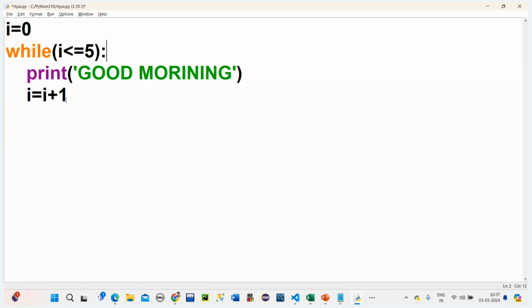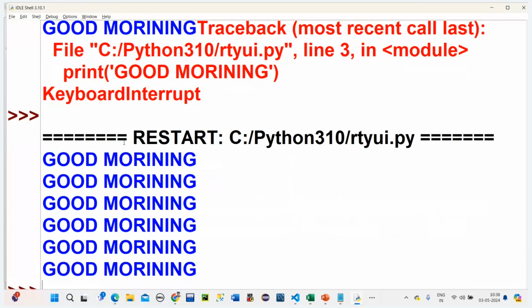Again it will print. So like this, it keeps on printing and keeps on increasing the value of I. So at one point, the I value will become what? 6. So 6 is less than or equal to 5. That is wrong, right? False. So see here, the output is how many good mornings? 6.